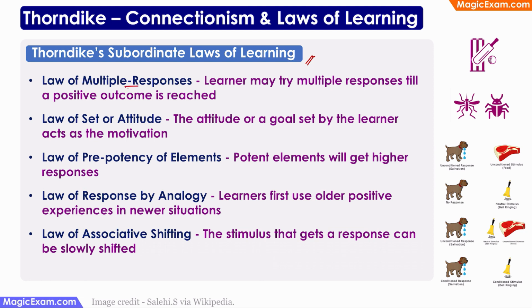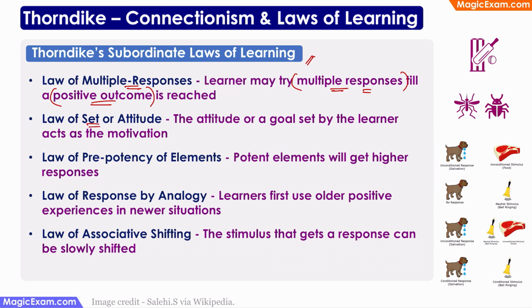Law of multiple responses says that a learner may try multiple responses till a positive outcome is reached. For example, if I'm thirsty and I'm in front of a fruit juice shop, then I might try multiple types of fruit juices till I find that fruit juice which gives me the maximum amount of pleasure. Right? So I'm looking for the most positive outcome here, for which I'm trying multiple responses.